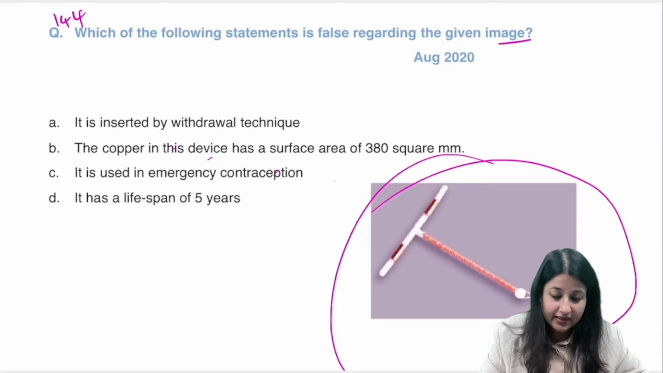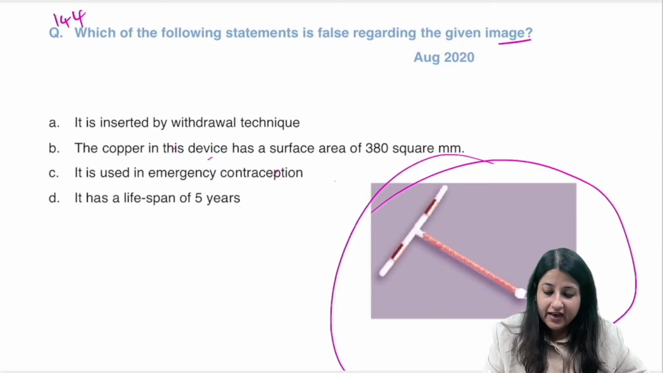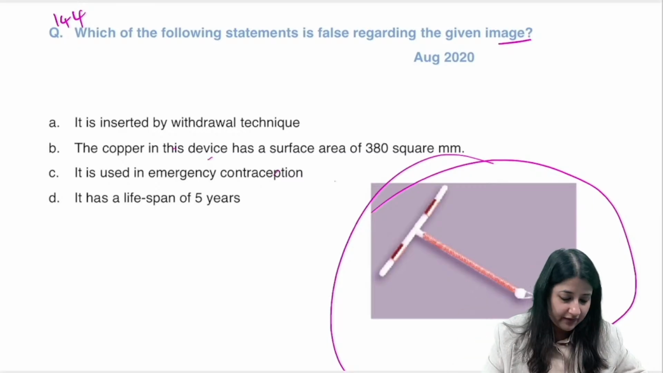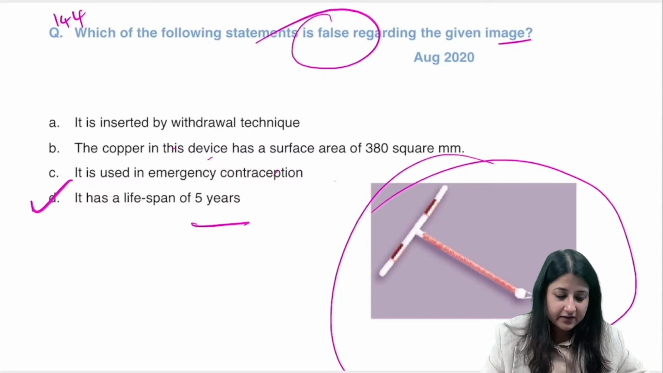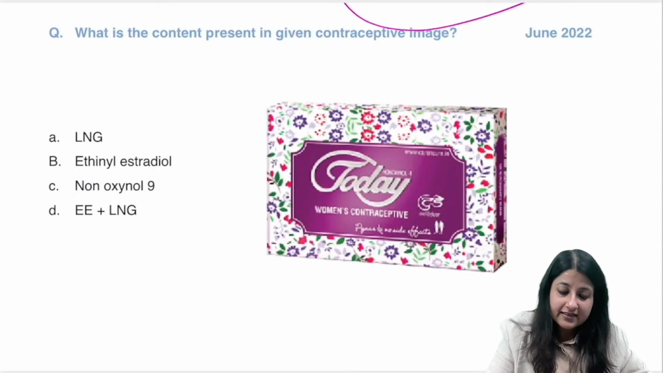Copper in the device has 380, this is 380A, right? This is completely straight and copper wire. ये क्या है, 380A. Life span 5 years है नहीं. इसमें क्या पूछा है? False. Life span कितना है इसका? 10 years है. Okay. All right. What is the answer to this one?